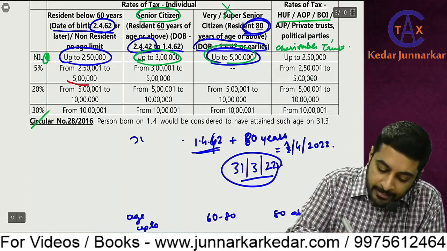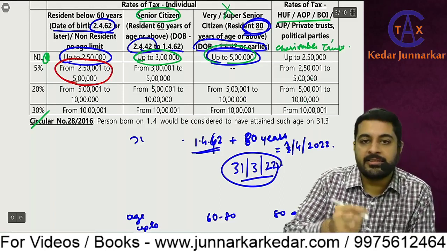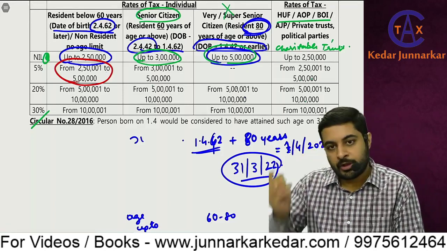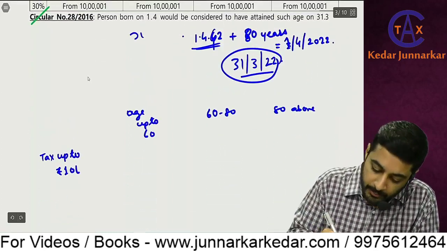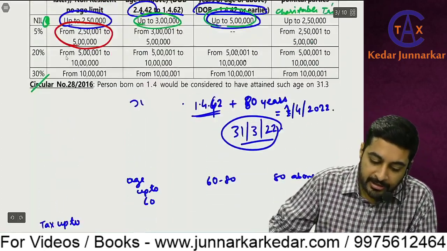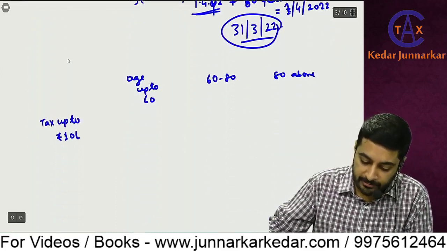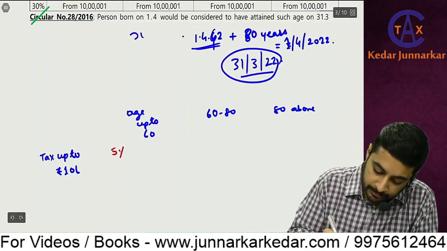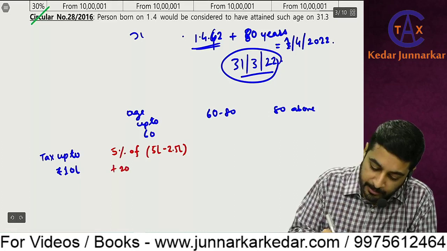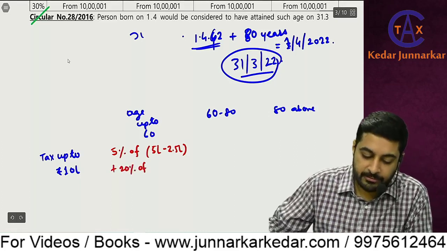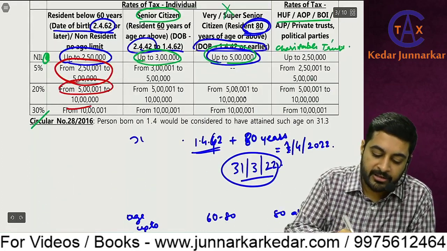So in that slab it is 2,50,000. So 2,50,000 to 5 lakhs is 2,50,000 and 5% of that. So 5% of 5 lakhs minus 2.5 lakhs, plus 20% of 5 lakhs to 10 lakhs.